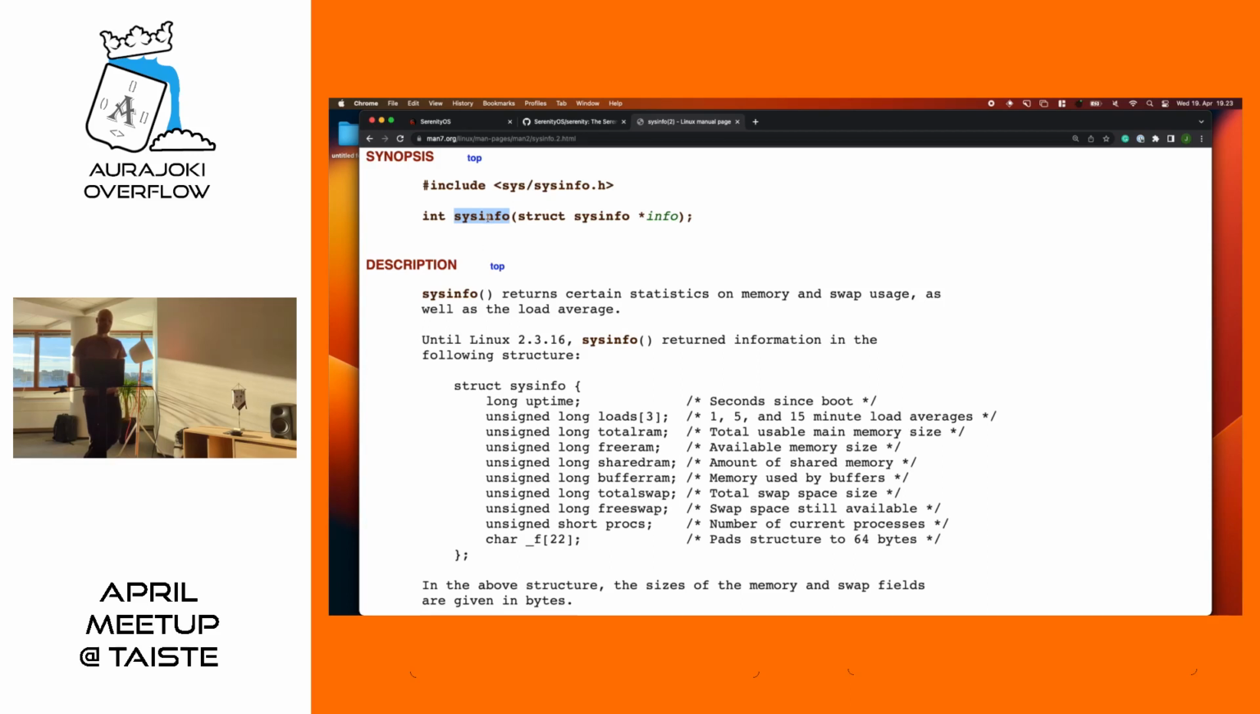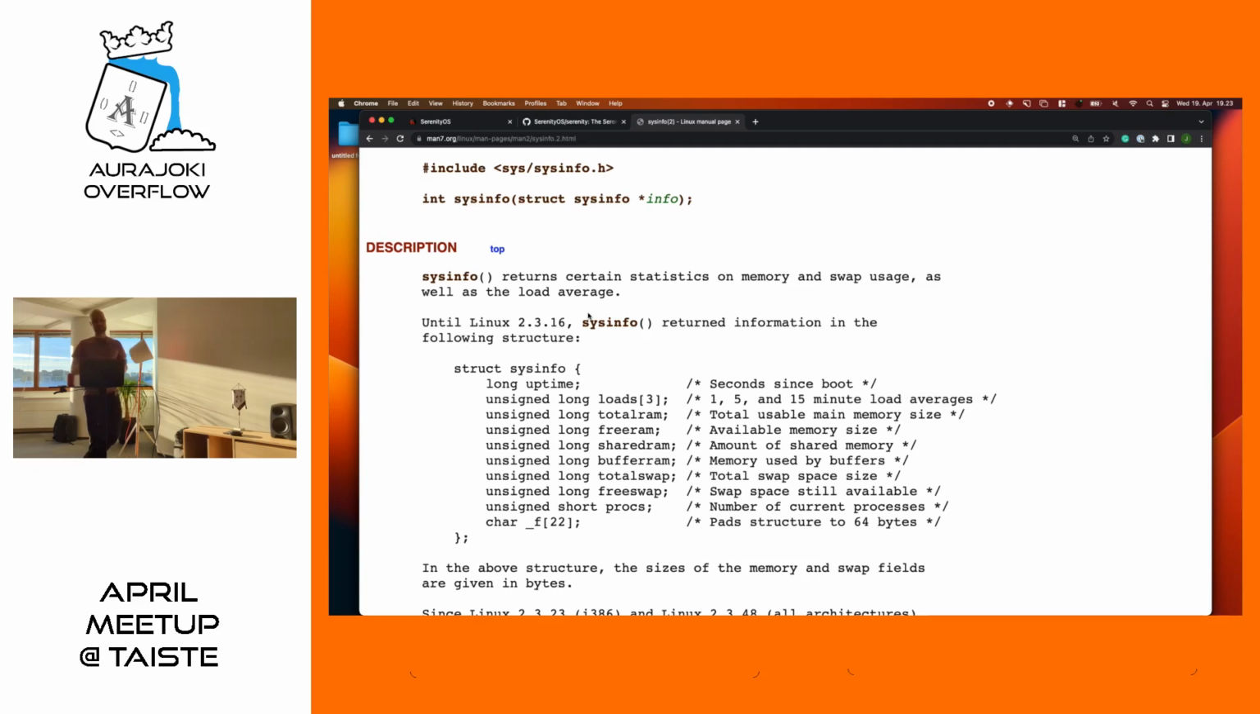So, a system call named sysinfo. It has an interface API, a way to pass the information back from kernel space to user space, with this sysinfo structure. And it has a very interesting member for us, which is the uptime. All right, let's implement this.